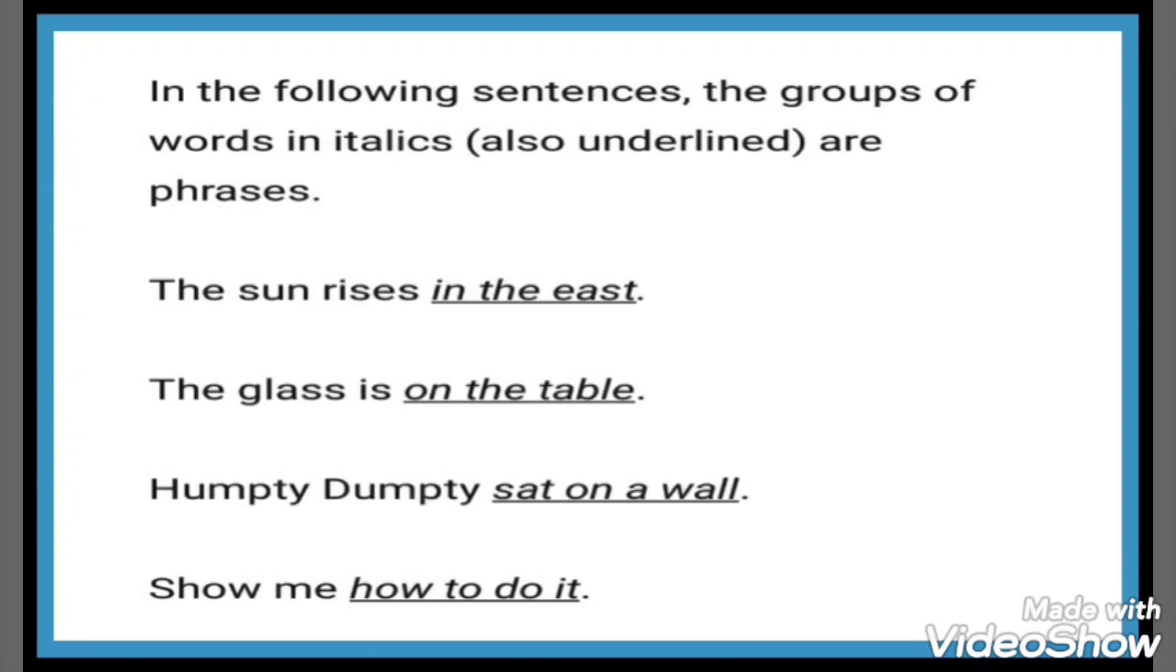Here you can see the examples which are in italics and underlined also. The sun rises in the east. The glass is on the table. Humpty Dumpty sat on a wall. Show me how to do it. Here you can observe the parts of the sentences. They are part of a sentence. They are having sense but they are not having a complete sense. We cannot separate them. So it is a phrase.